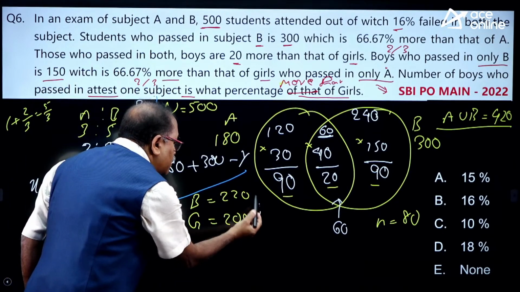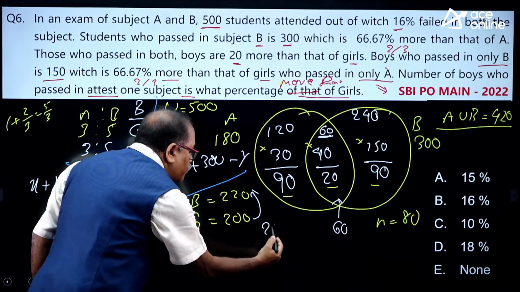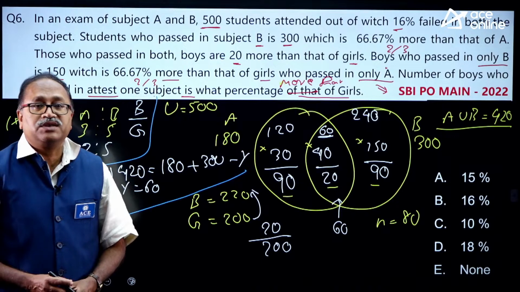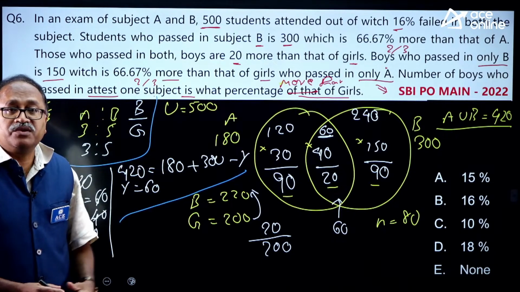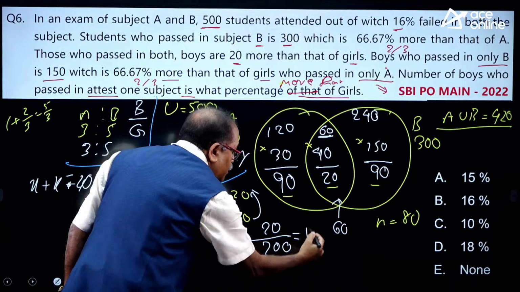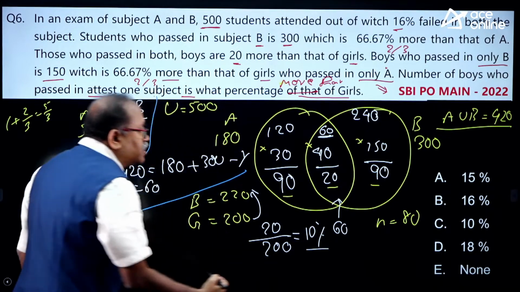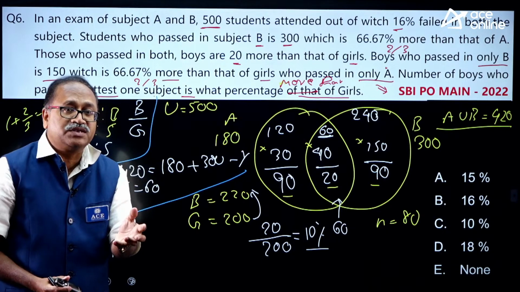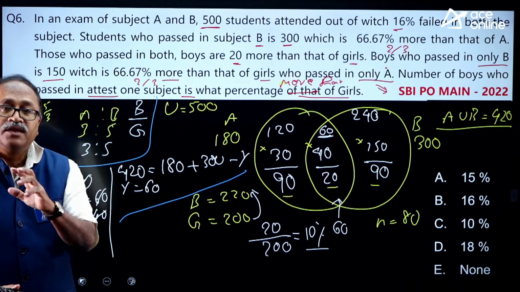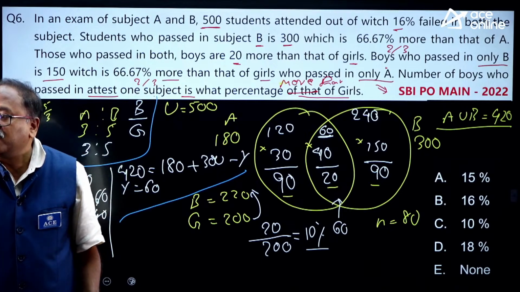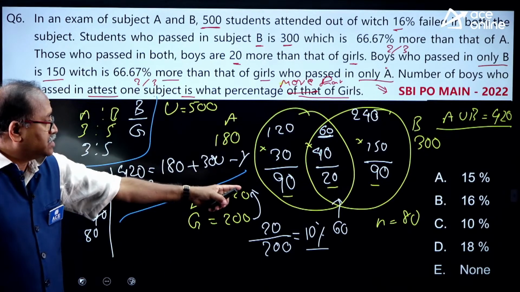So I noticed that the boys are 20 more over 200. Now I understand why you did not respond, because the typing error was there. I am extremely sorry for that. So it's nothing but 10%. So the number of boys who passed in at least one subject is 10% more than the number of girls who passed in at least one subject. Wonderful, my dear friend. Option C.